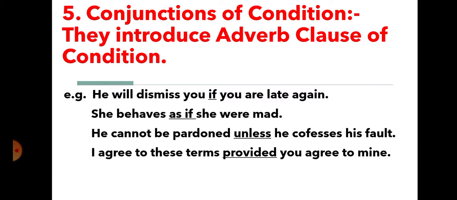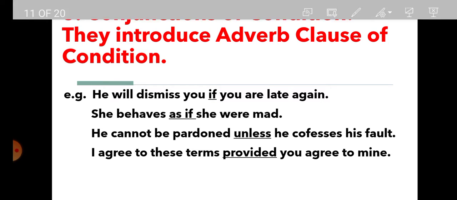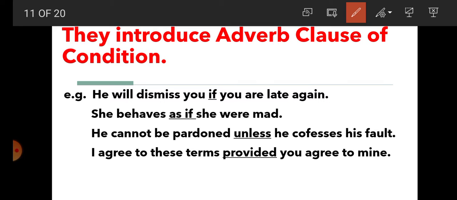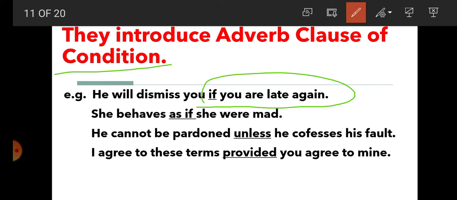Number 5, conjunctions of condition. They introduce adverb clause of condition. Conjunctions of condition. So they introduce what? Adverb clause of condition. We dismiss you. He will dismiss you. What's the condition here? If you are late again.